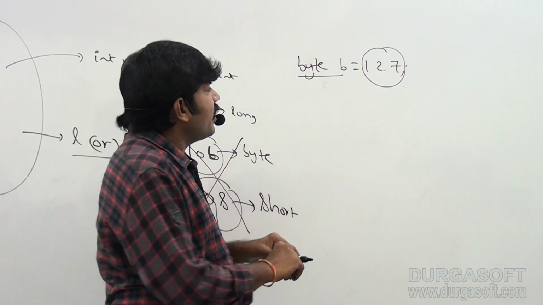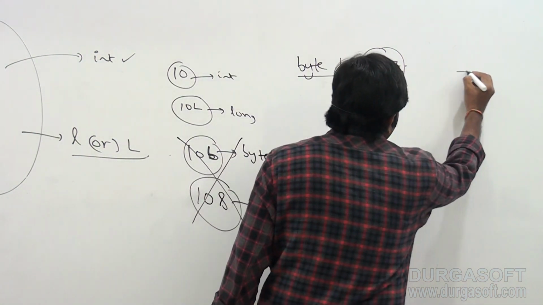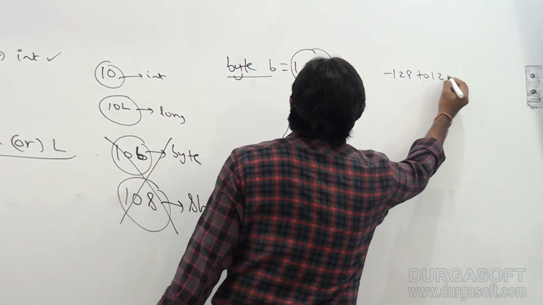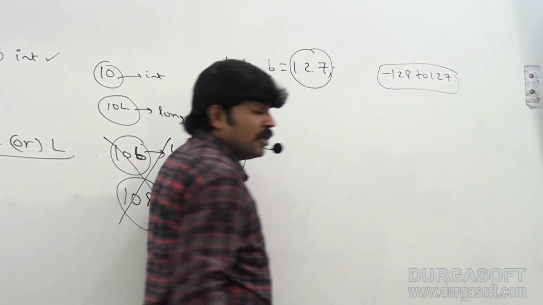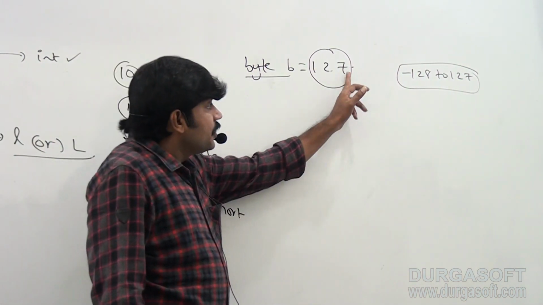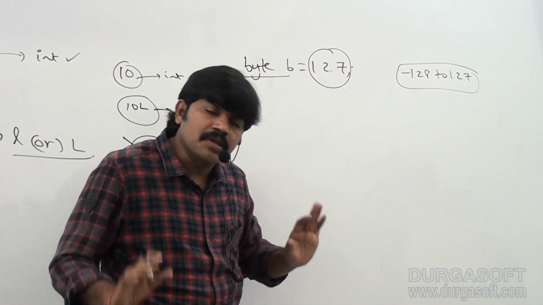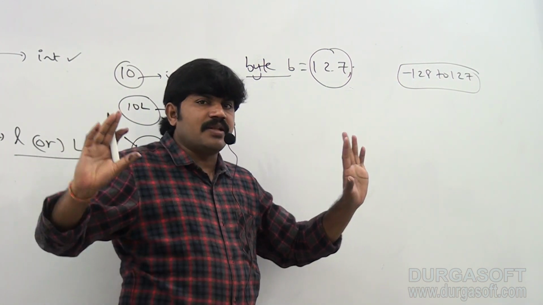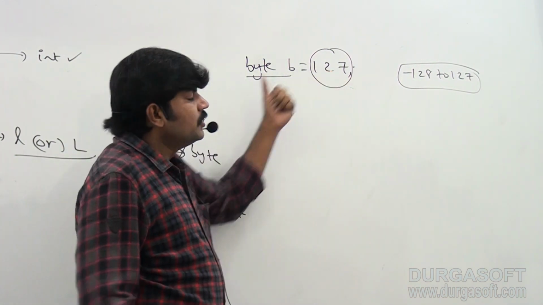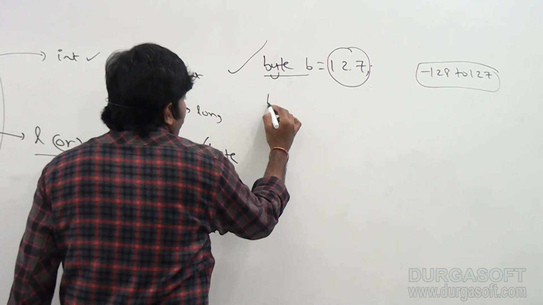Remember that. What is the range of byte? The range of byte is minus 128 to 127. If the integral literal is within this range, the compiler always considers it a byte literal only. So it is valid, no problem, right?